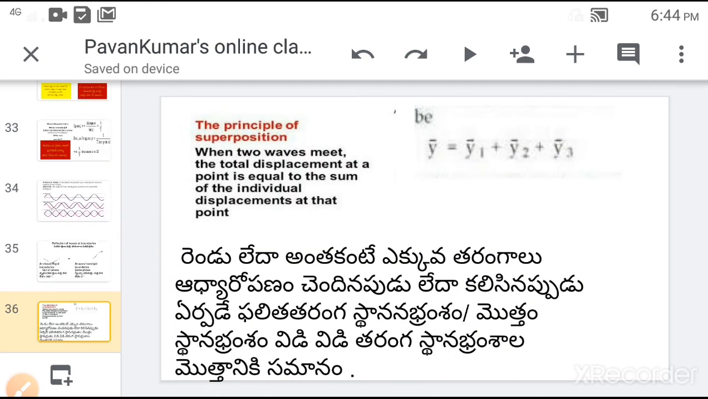Next, the principle of superposition of waves. When two or more waves meet at a point in space, a new wave is generated whose displacement is equal to the sum of the individual displacements of the waves. That is, when two waves meet, the total displacement at a point is equal to the sum of the individual displacements at that point. As a result, a new wave is formed whose displacement is expressed as y is equal to y1 plus y2 plus y3 and so on.